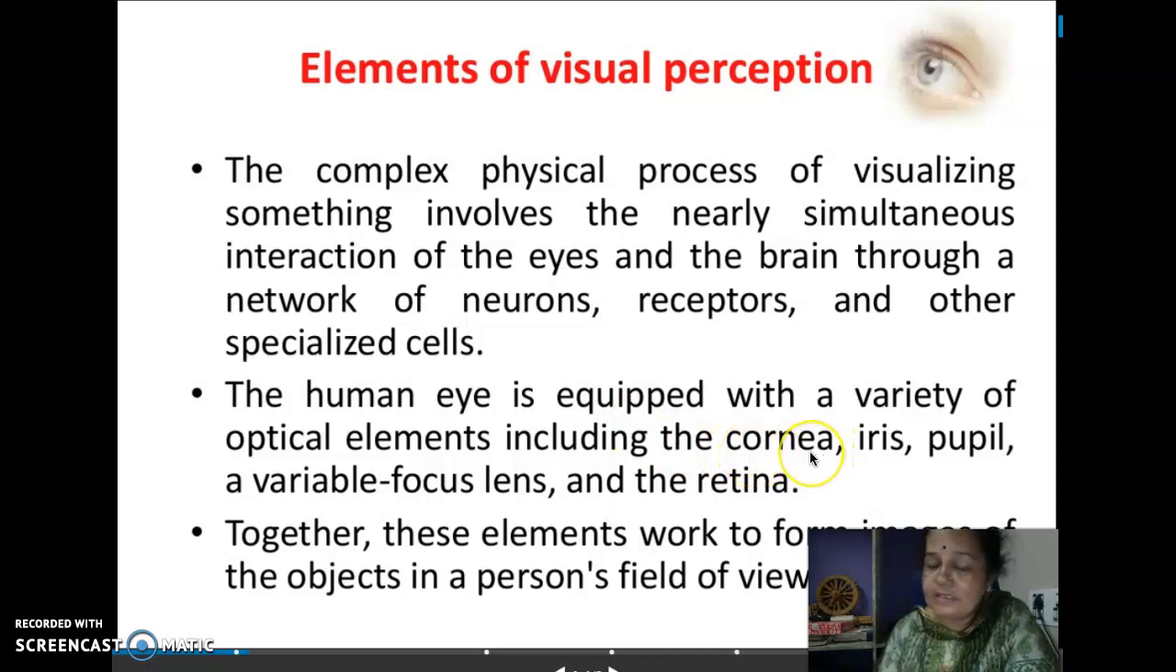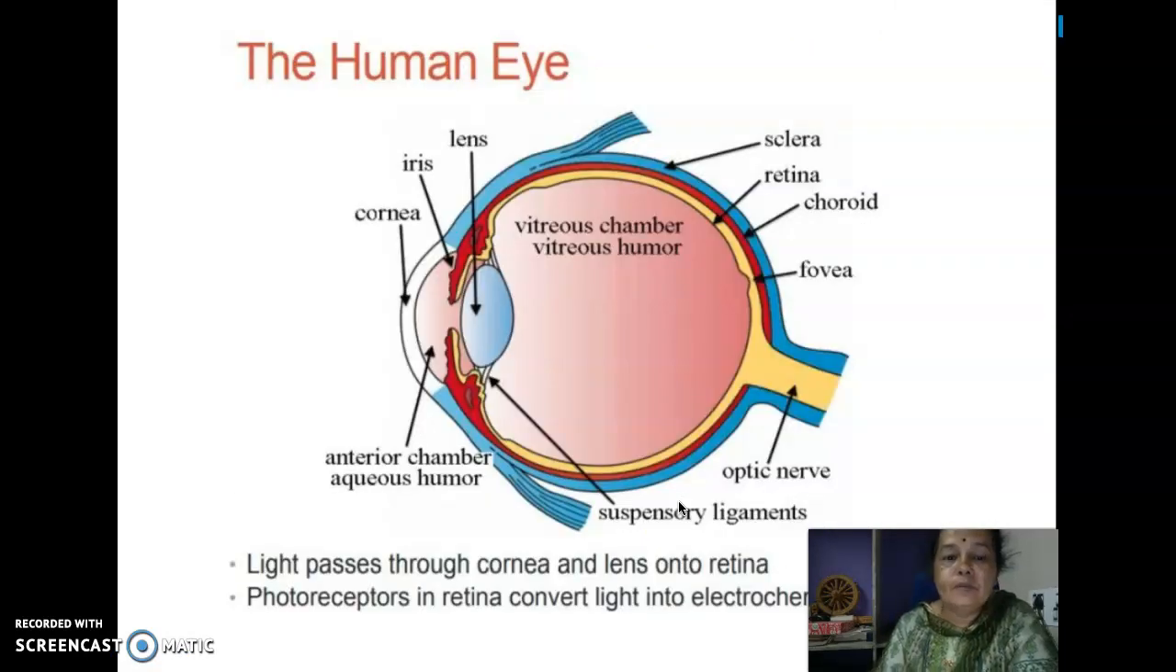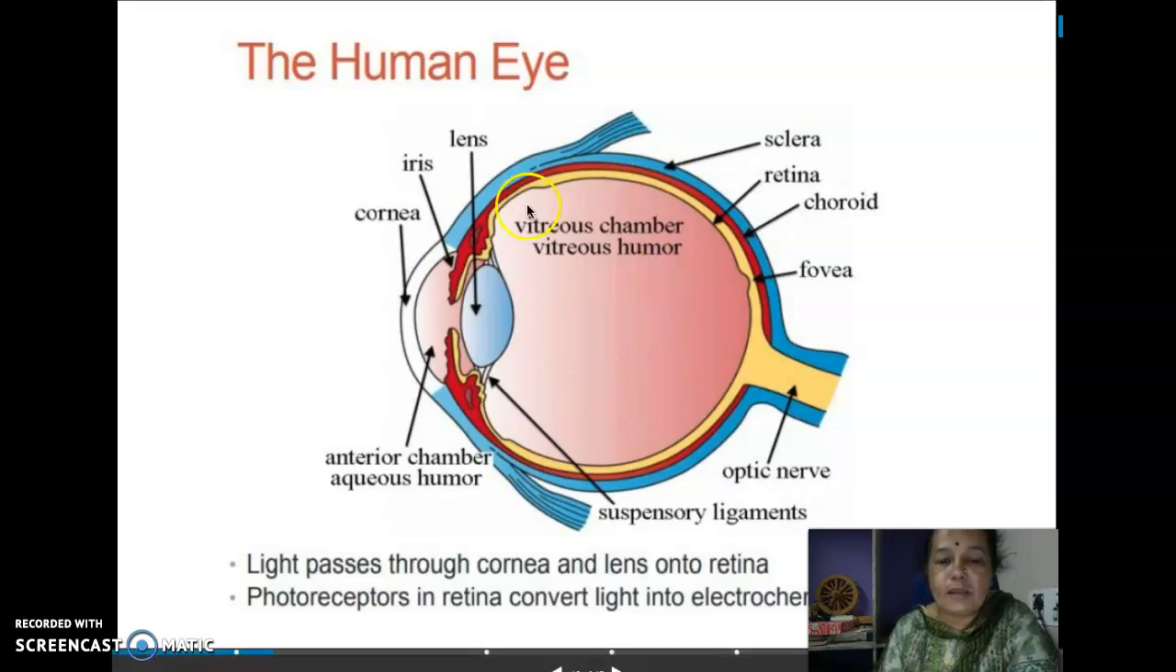Cornea, it is just now I have shown you. Iris, the black portion, pupil and the lens and the retina. The retina is the screen in the back portion of our eye where the image is formed. Together these elements work to form images of the object in the person's field of view. All these together is going to form the images of the objects the human is going to see. This is the structure of human eye.